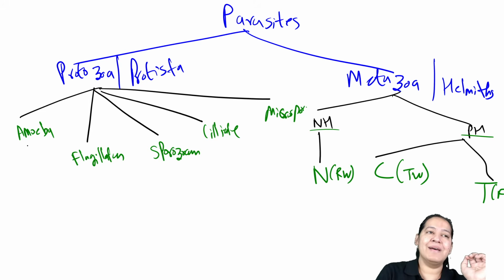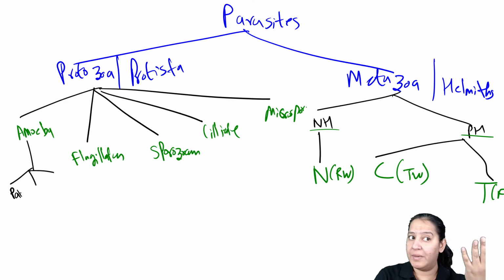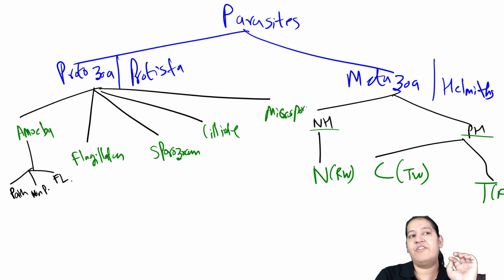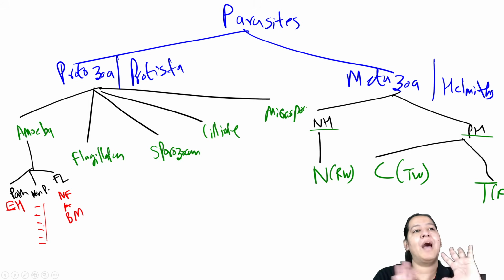Okay. So in amoebas, let me divide amoebas into three categories: pathogenic, which will cause disease in humans, non-pathogenic, which do not cause disease in humans, and free living. Let's finish amoebas first. In pathogenic, only one amoeba is there. What is the name of that amoeba? Entamoeba histolytica. Free living are three: Naegleria fowleri, Acanthamoeba, Balamuthia mandrillaris. Now you must have memorized it. And non-pathogenic are 6. I don't know the names, but you have to learn them. These are commensal. I'm done with amoeba.